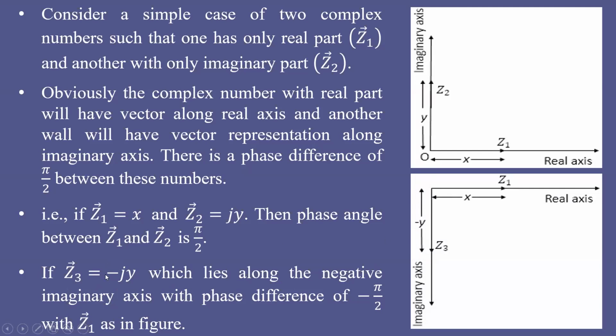Minus j represents minus pi by 2 phase difference, plus j represents plus pi by 2 phase difference. So it is an operator: when you operate this j on a real number, it will introduce a phase difference of 90 degrees with respect to the real axis. That is how we can understand the concept of j.